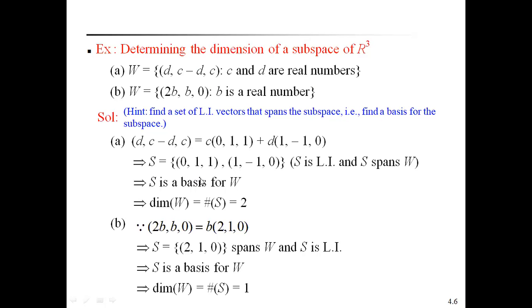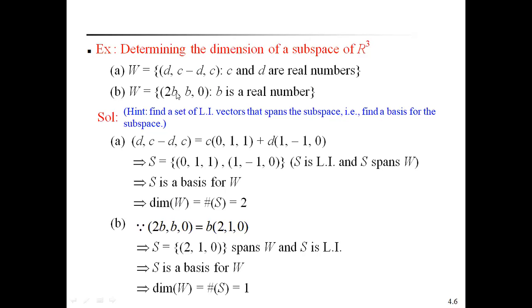That's why S is a basis for W. How many vectors are in the basis of the subspace W? Two vectors. By the definition of the dimension of a vector space or subspace, the dimension of W is equal to the number of vectors in the basis, therefore it is equal to 2.